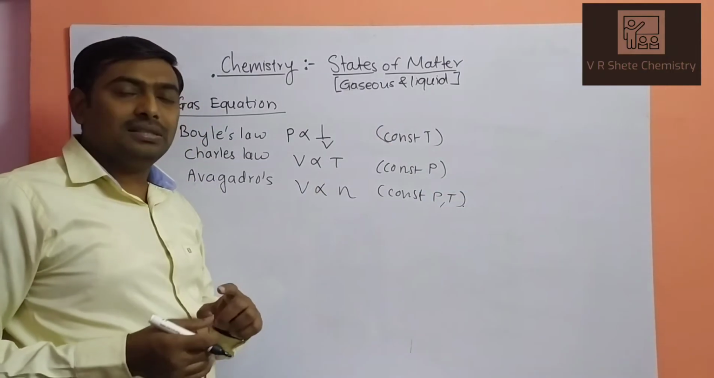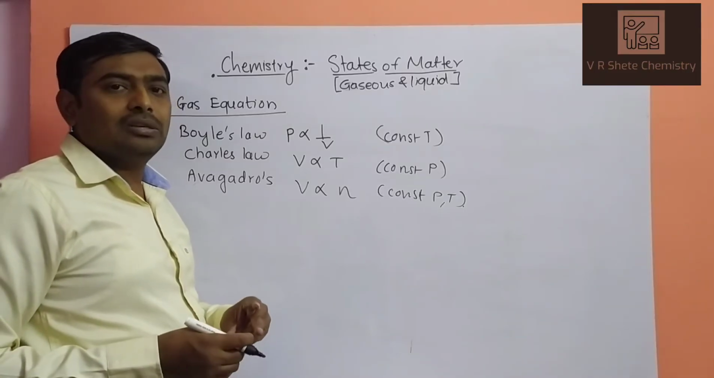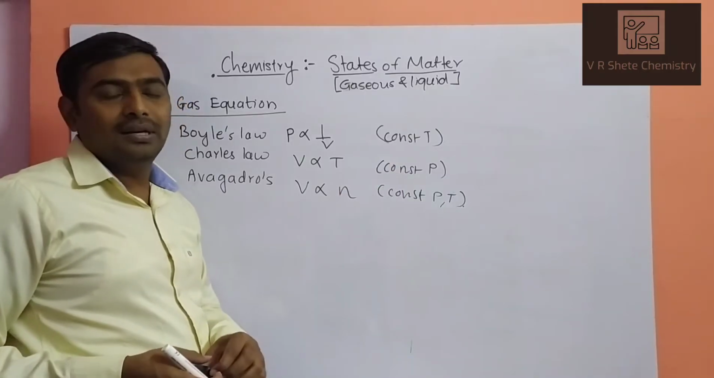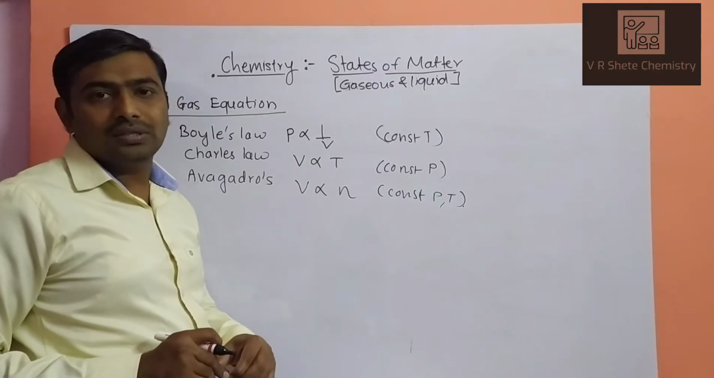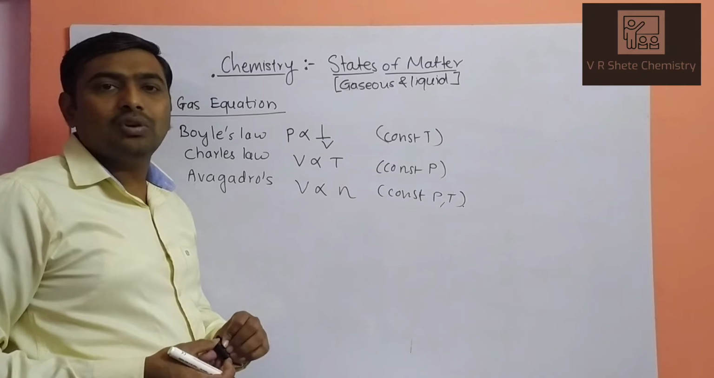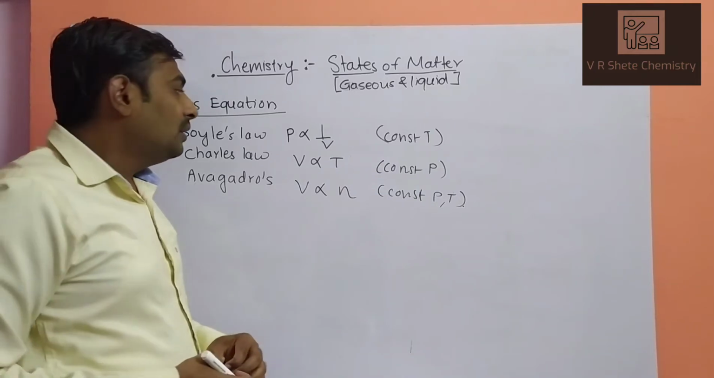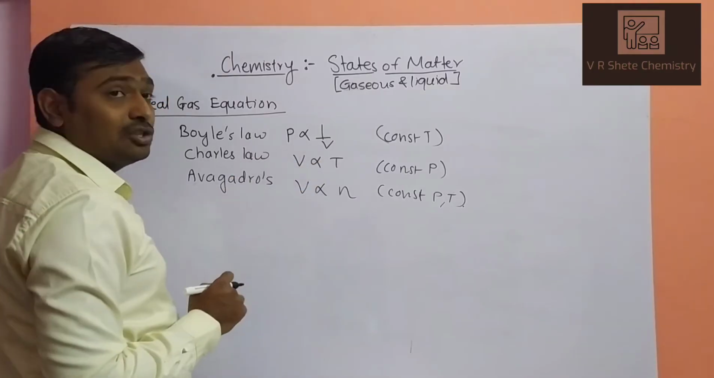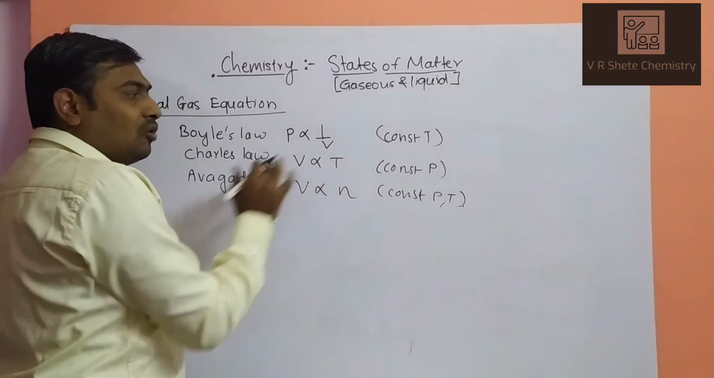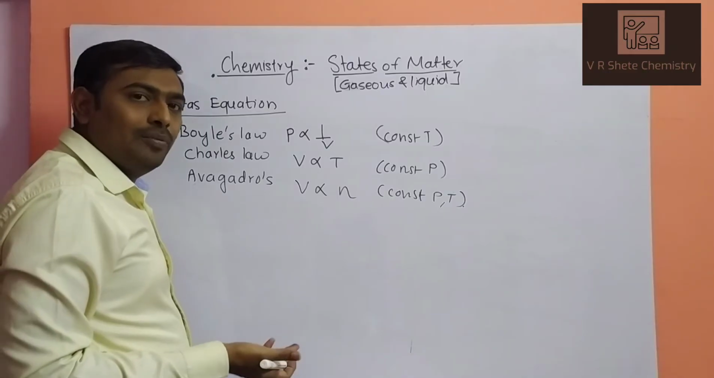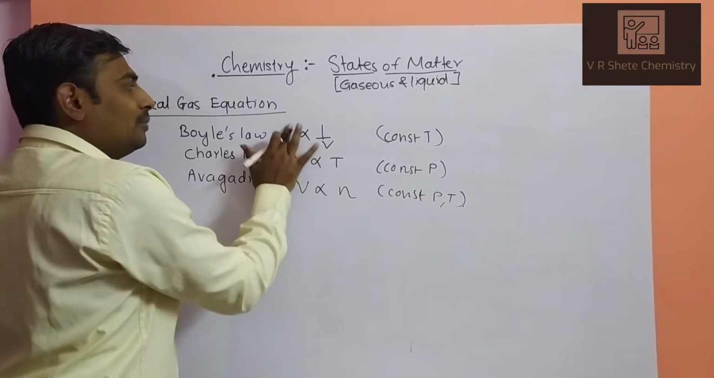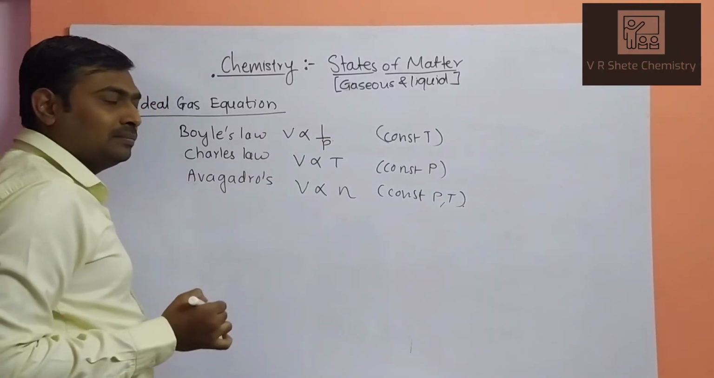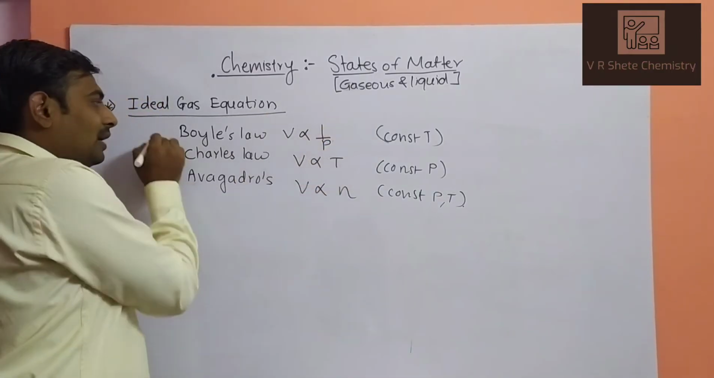If temperature is constant, then it is called an isothermal process. If pressure is constant, then it is called an isobaric process. If volume is constant, then it is called an isochoric process. That we will discuss in thermodynamics. This equation can also be written: pressure increases, volume decreases, or volume increases, pressure decreases. So volume is inversely proportional to the pressure.